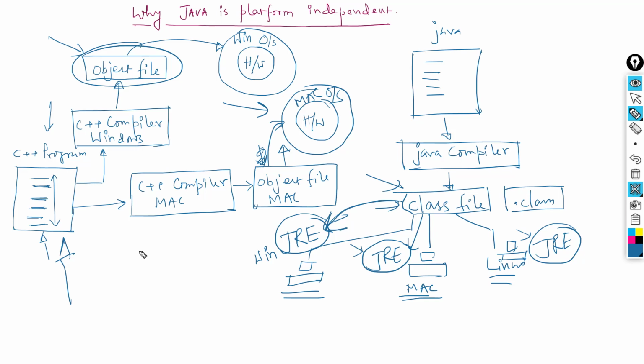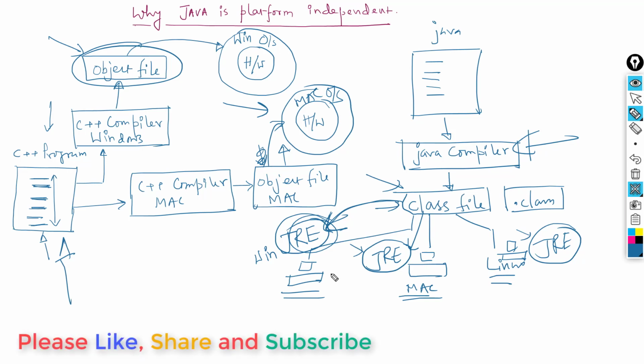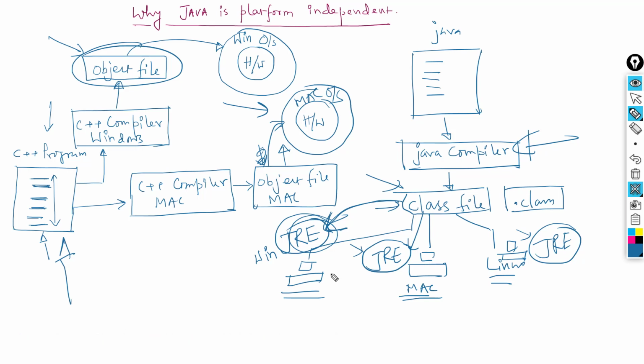In the next tutorial, I'm going to show you how you can download and install JDK. Now, what is JDK? JDK is a kit that contains the Java compiler, JRE, and all the other Java tools and library utilities that you may need while developing Java programs. So earlier Sun Microsystems, now Oracle, put all these tools and library components together in a bundle, in a kit, and that we call the Java Development Kit, and they distribute this kit freely. This kit is available freely on the Oracle site, and I'll show you how to download that and how to install that on your machine. So in the next tutorial, I'll do that.